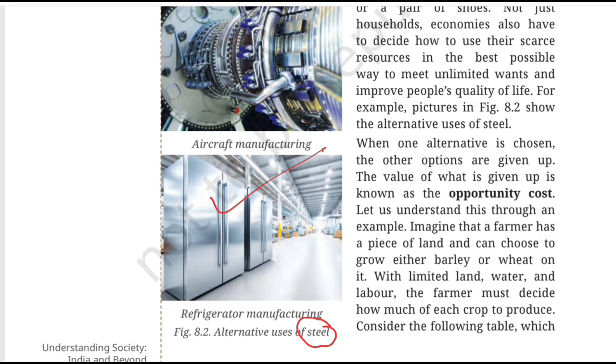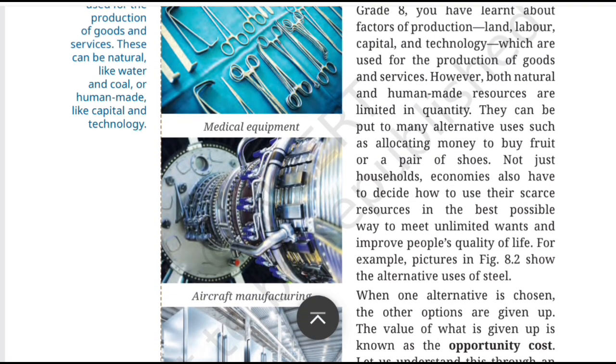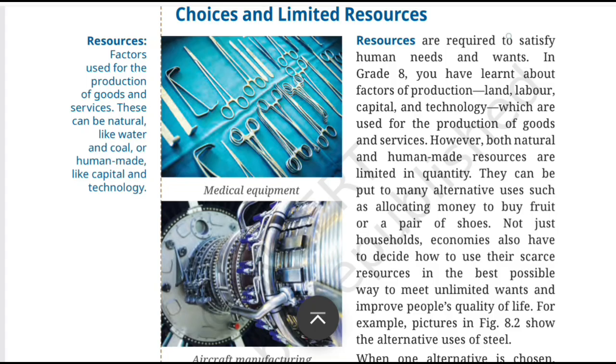If more steel is used for one purpose, there may be less available for another purpose, and therefore a choice has to be made. That is exactly what the image is trying to show us. Steel doesn't have only one use, it has alternative uses, and that's why deciding where to use it becomes extremely important. So that's your Figure 8.2.